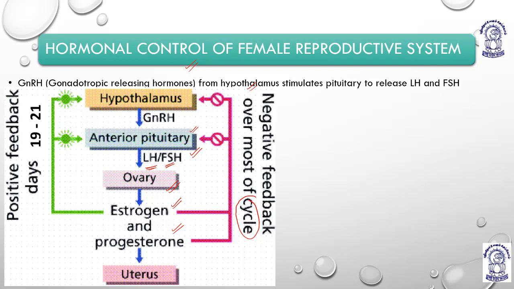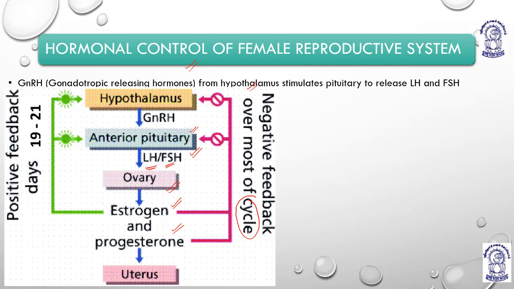I am the hypothalamus, I have a huge brain and I understand. I will not activate the anterior pituitary, and my guard, the anterior pituitary, will not further secrete LH and FSH. So this is a negative feedback which is generalized and seen over most of the cycle. Now estrogen, specifically, creates a negative impact over most of the cycle along with progesterone.